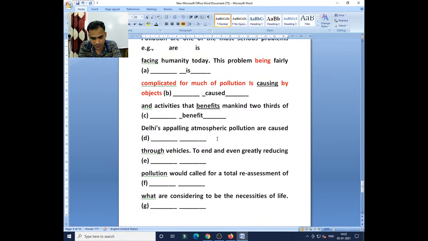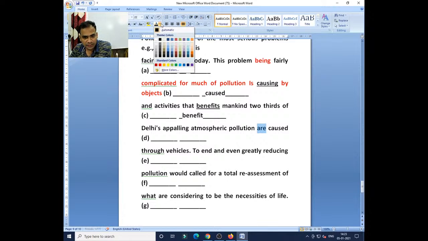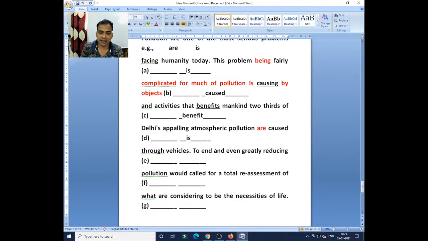Very good, guys. Are should be is. Now are should become is. Why should it be is? Because we are talking about pollution and it denotes singular number. Pollution is singular form, so it should become is.